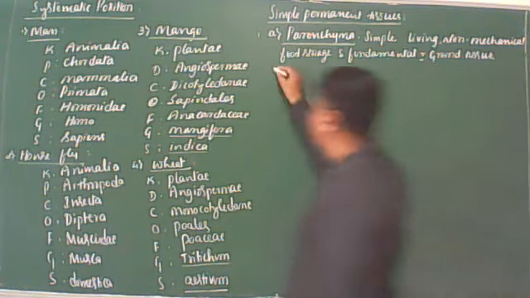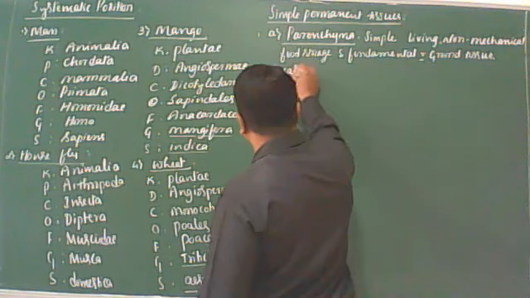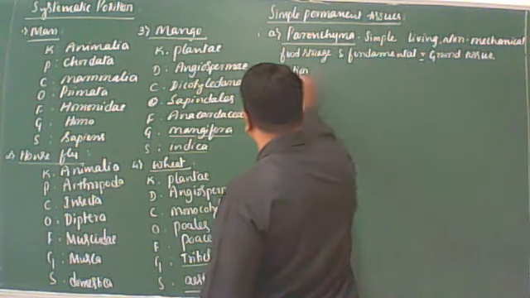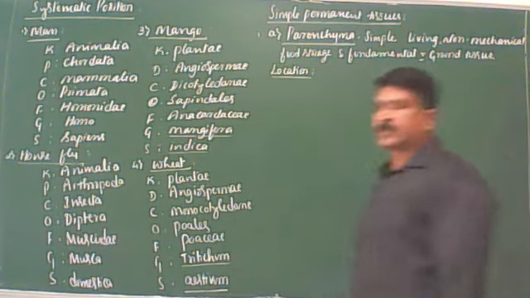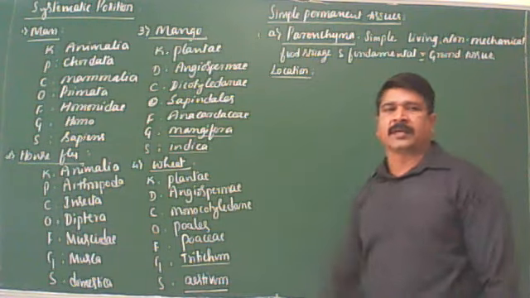Now let us come to the location and distribution of the parenchyma.